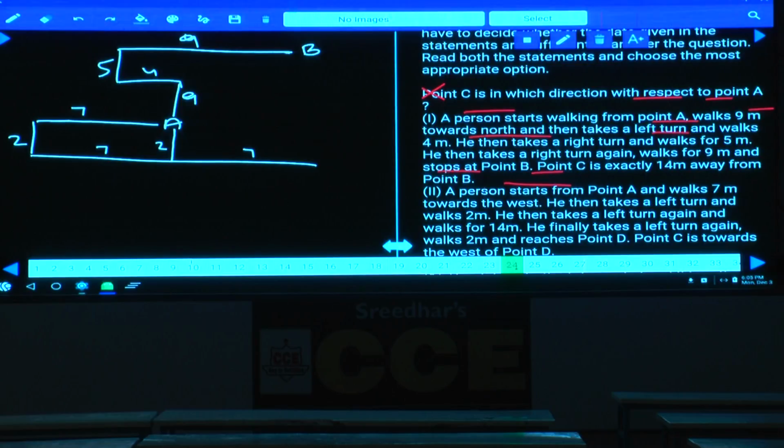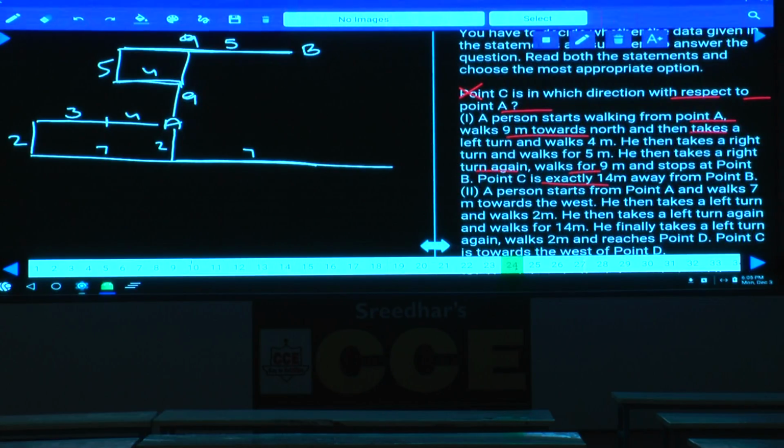From here this is 9, and afterwards this is 4, and again from this point. This is 4 meters, isn't it? As this is 4 meters, this will be 3 meters, because the total distance is 7. 4 plus 3 is 7. Then what is the distance left over here? Only 5 meters.